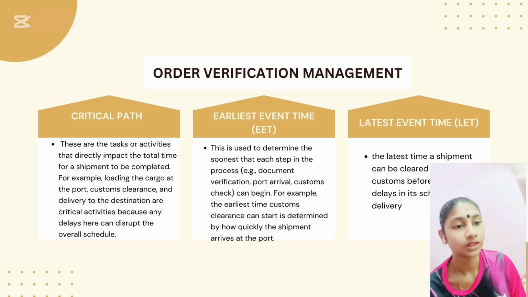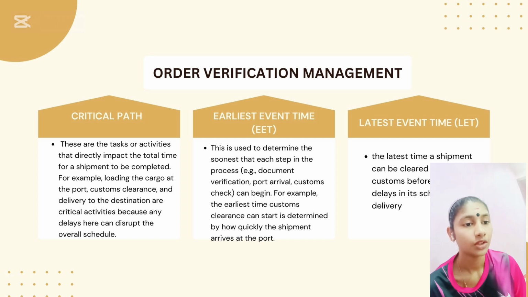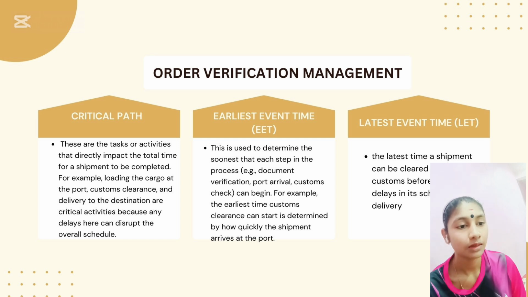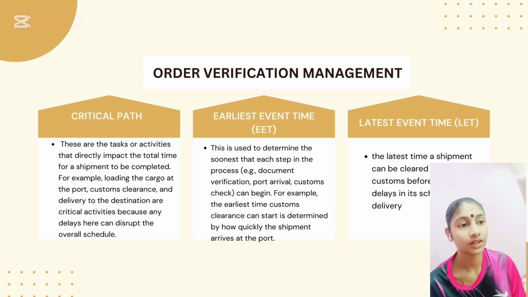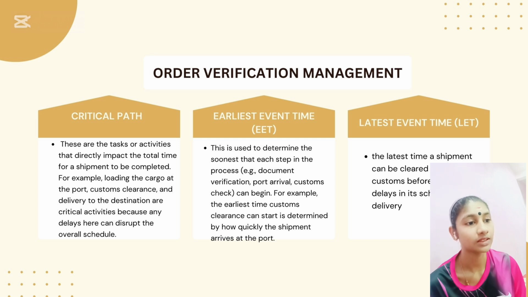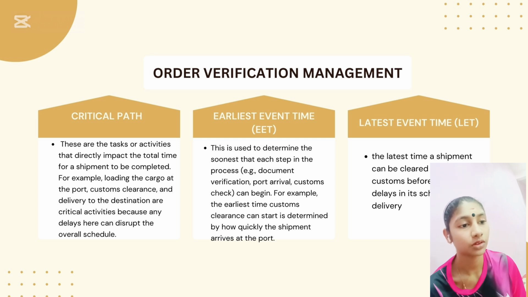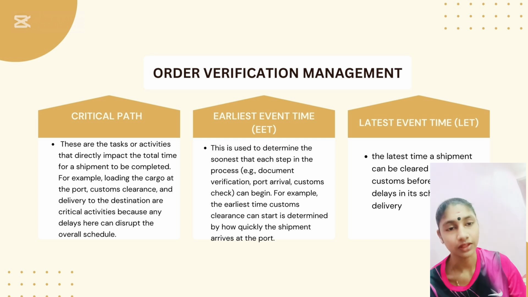And then we have earliest event time, that is used to determine the soonest each step can be processed: document verification, port arrival, customs check can begin. For example, the earliest time clearance can start is determined by how quickly the shipment arrives at the port, and the latest event time is the largest time a shipment can be cleared through customs before it causes delays in the scheduled delivery.